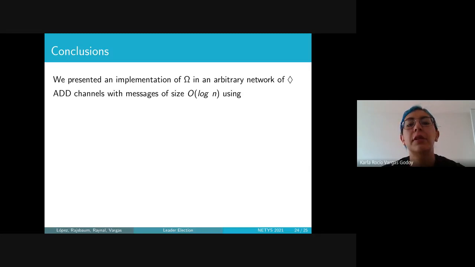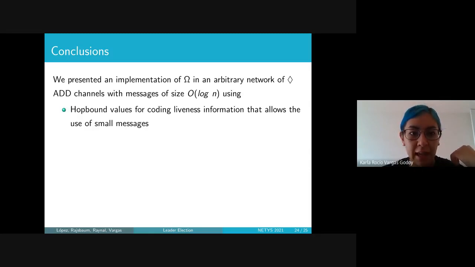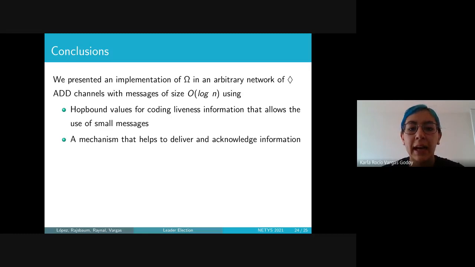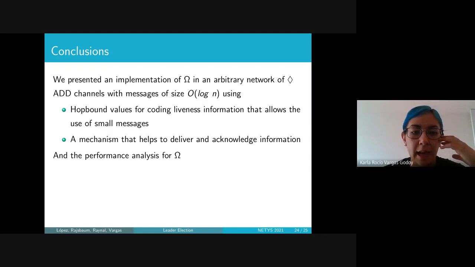Now, as conclusions, we present an implementation of Omega in an arbitrary network of diamond ADD channels with messages of order log n. And we use the hop bound values for encoding lightweight information that allows the use of small messages. And in the case of the unknown membership model, a mechanism that helps to deliver and acknowledge information. And this helps us to achieve, again, an order log n bound on the size of the messages. And then something important that we did too is the performance analysis of Omega.